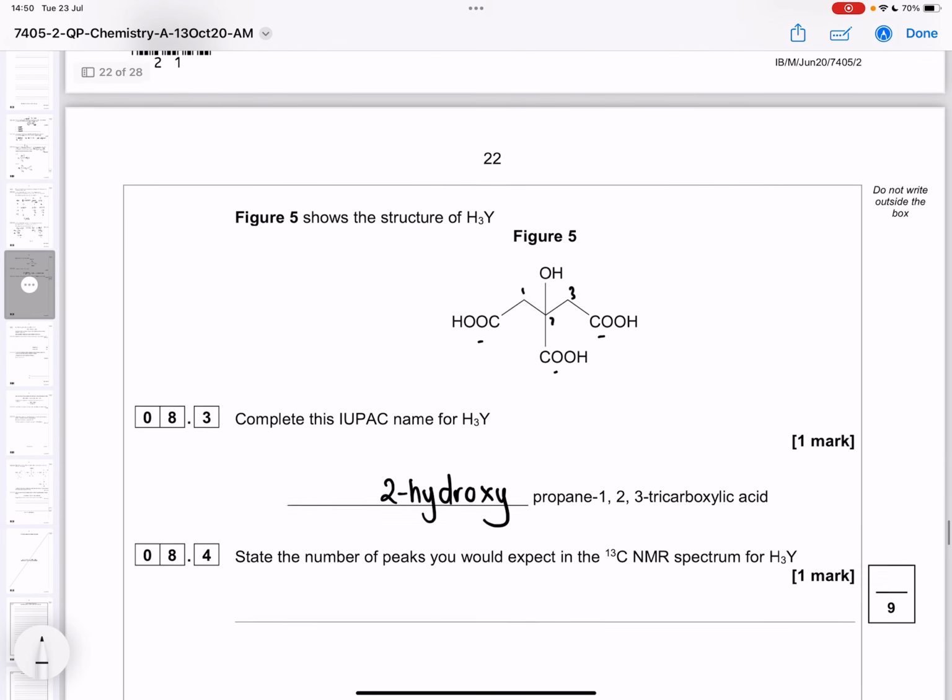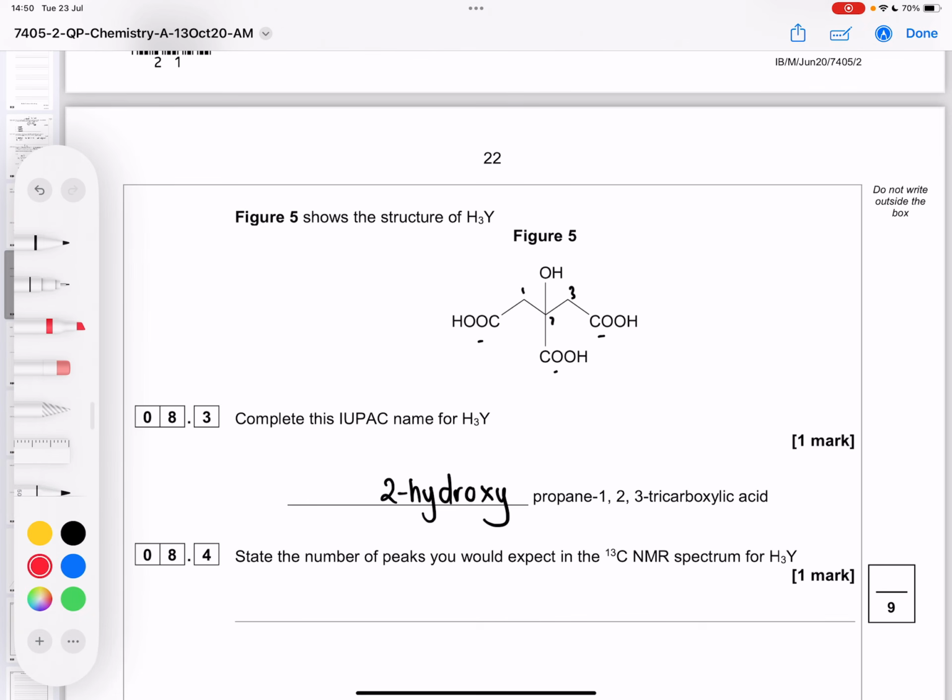How many peaks would we expect in the carbon-13 NMR? Well, if we have a look, this carbon and this carbon are identical because it's symmetrical. This carbon is different because it's attached to the C with the OH. These two carbons are the same because it's symmetrical. And then the one in the middle is different again. And so in total we have got 4 different types of carbon in this molecule.